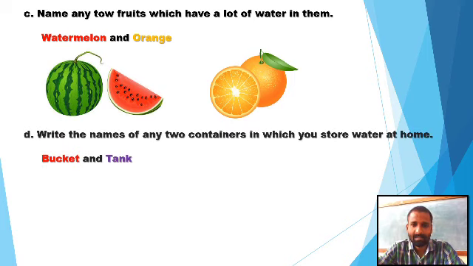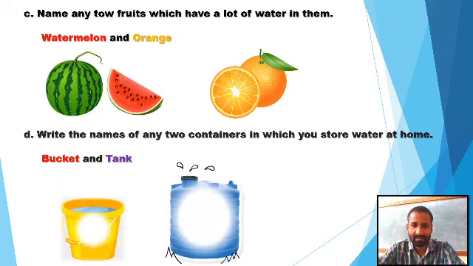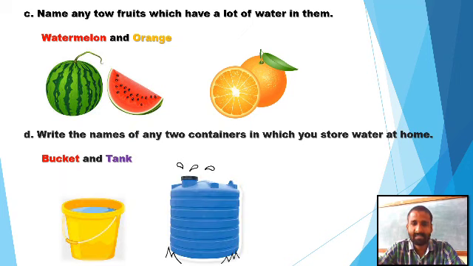Write the names of 2 containers in which you store water at home. Many containers are there at your home. You can store the water in different kinds of containers. From them, only these 2 are here, bucket and tank. You can see the bucket and tank, these are 2 containers in which we can store the water.